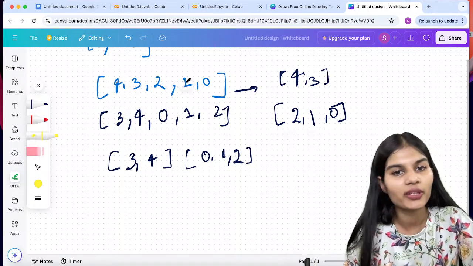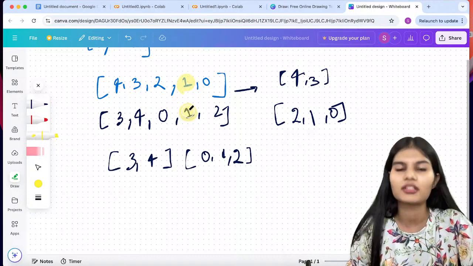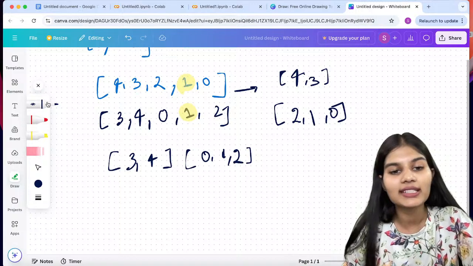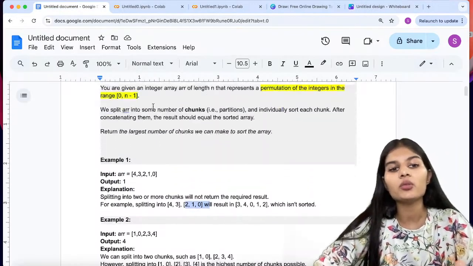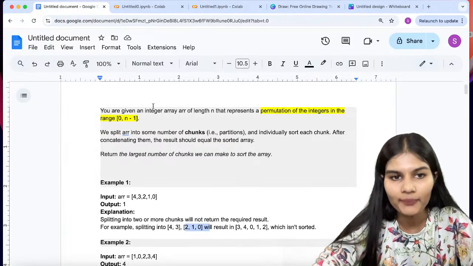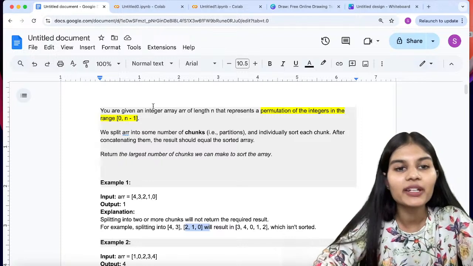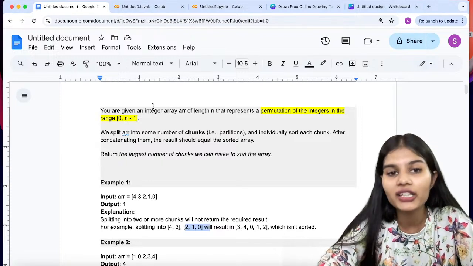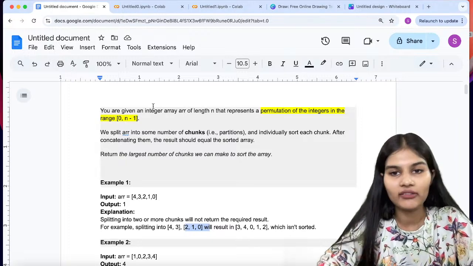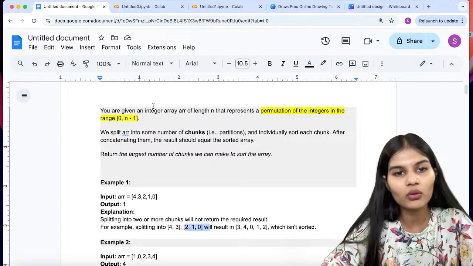2 is by 0, 0 by 2, but 1 is still the same in both of these places, right? Now that is where we say that 1 is my final result. So when you are having a small array, ranging from 0 to n minus 1, you'll be splitting the array into some number of chunks. You'll be partitioning that particular array individually. There were two different chunks, you will sort them out, right?